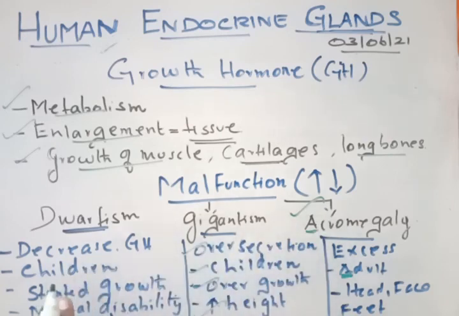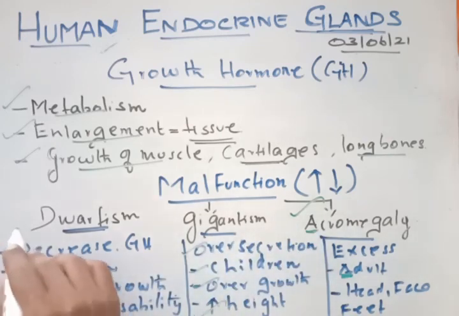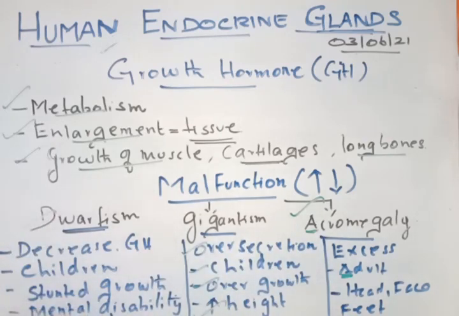If it is less in children, they will have dwarfism, stunted growth, mental disability, and delayed skeletal development. If it is in excess in adults, they will have acromegaly, enlargement of head, face and feet. Okay, right. So that's all about growth hormone.